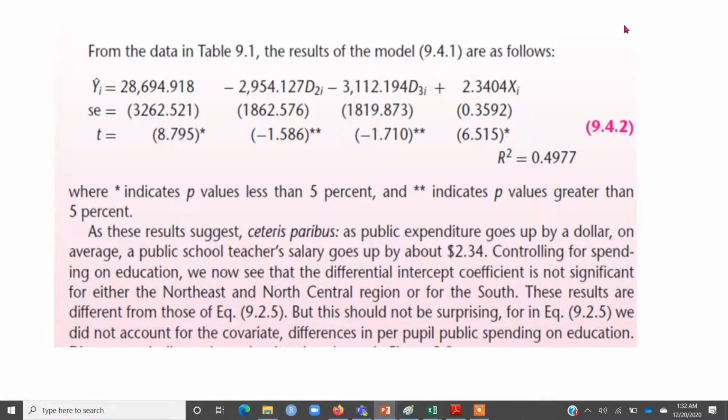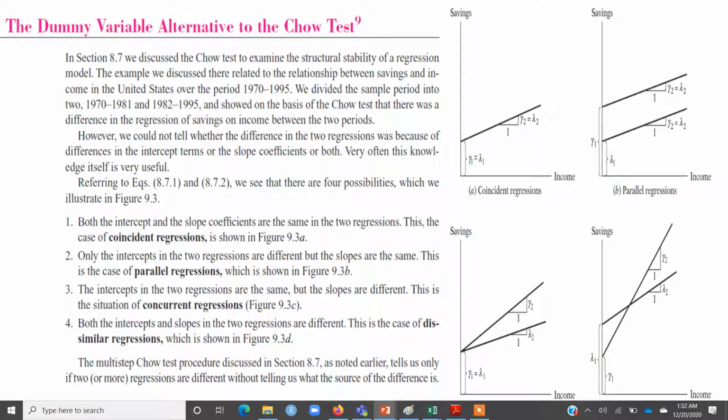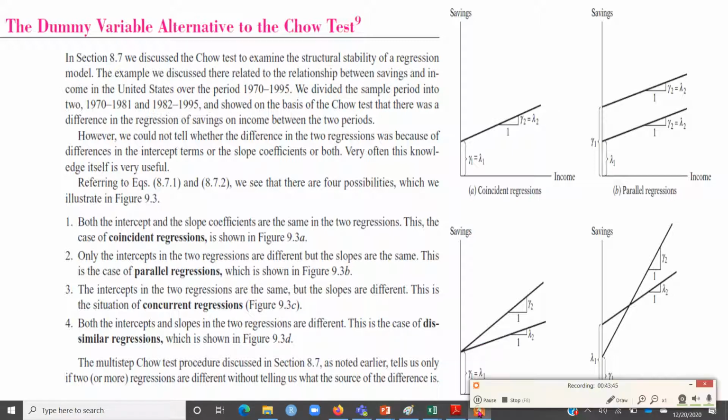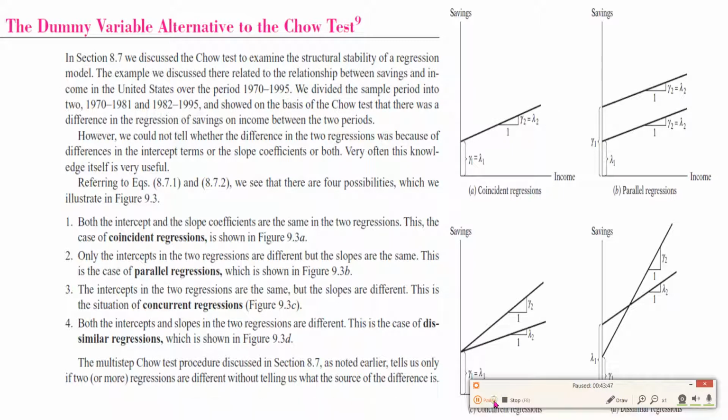So this was about the ANCOVA model. Next we will discuss the dummy variable alternative to the Chow test.